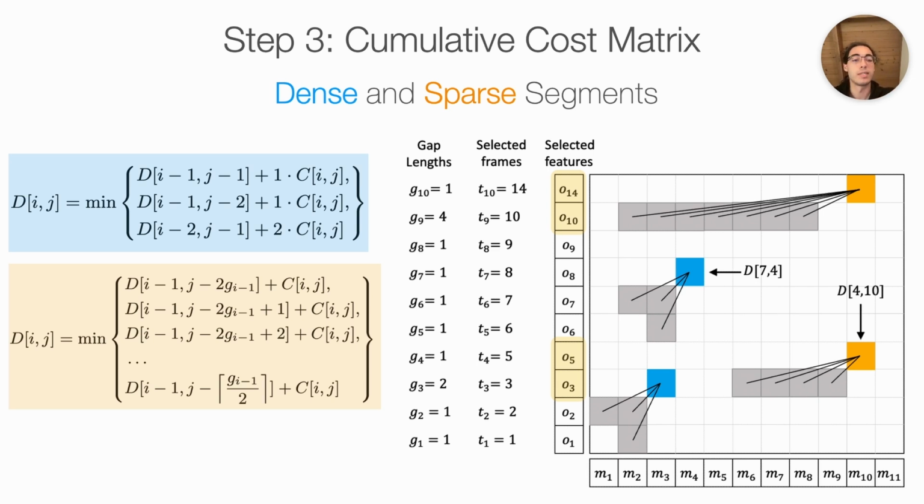For the top row of this example, since O14 and O10 have a gap of 4, we allow for horizontal jumps ranging from 4 divided by 2 up to 4 times 2. So we allow for horizontal jumps ranging from 2 to 8. Thus, the sparse mode still accounts for the gaps, but enforces the same time warping ratio as in the dense mode. In this manner, we calculate each element of the cumulative cost matrix using one of the two modes. As with standard DTW, we keep track of all of the back pointers in a backtrace matrix.